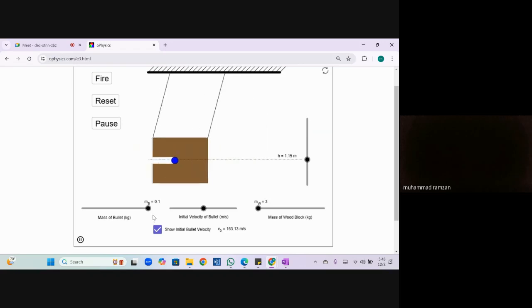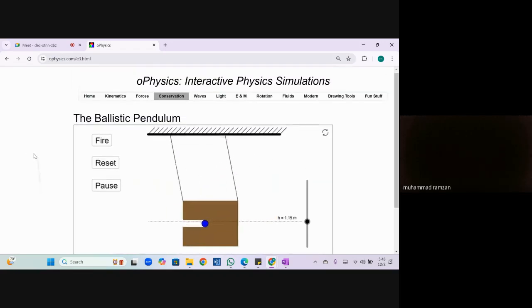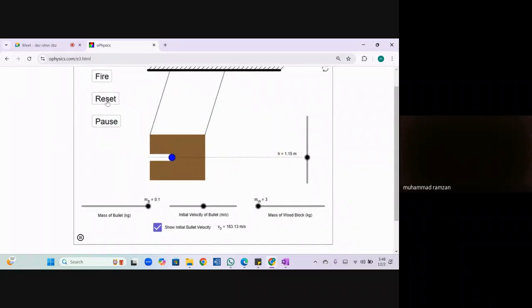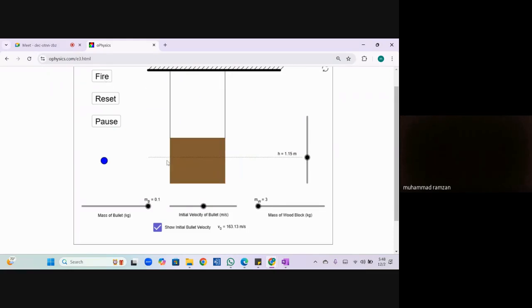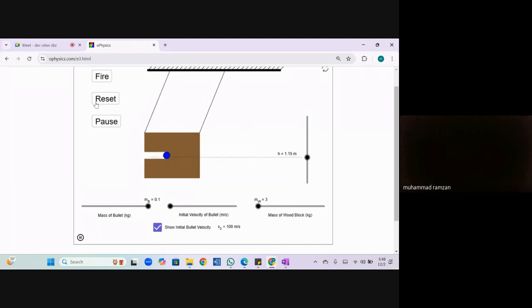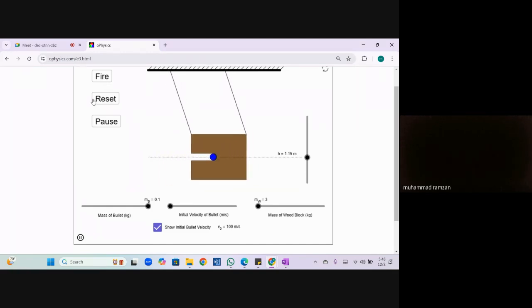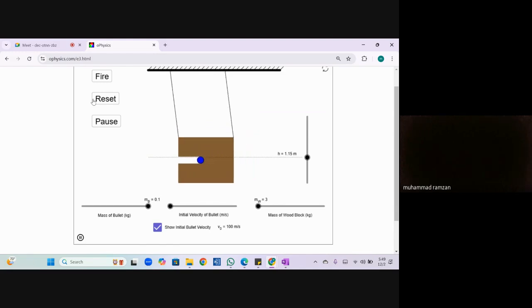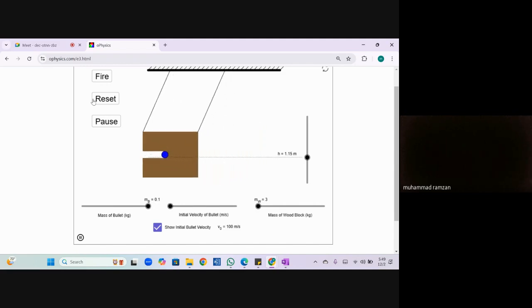Let's see, is there any option of slowing down? No, there is no option to slow the simulation here. So we can reset it and fire. I reduce the bullet's speed a lot so that you can see it easily. Look at this. Did you get this? Now when both bodies combined, in this case the block is suspended along with ropes, but in that particular situation the block was just resting on the table. So when it was hit by the bullet, it just moved ahead towards the right. Okay?